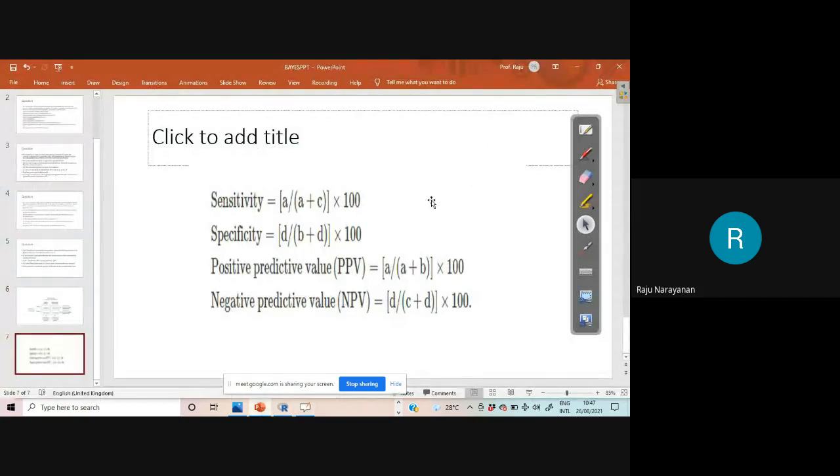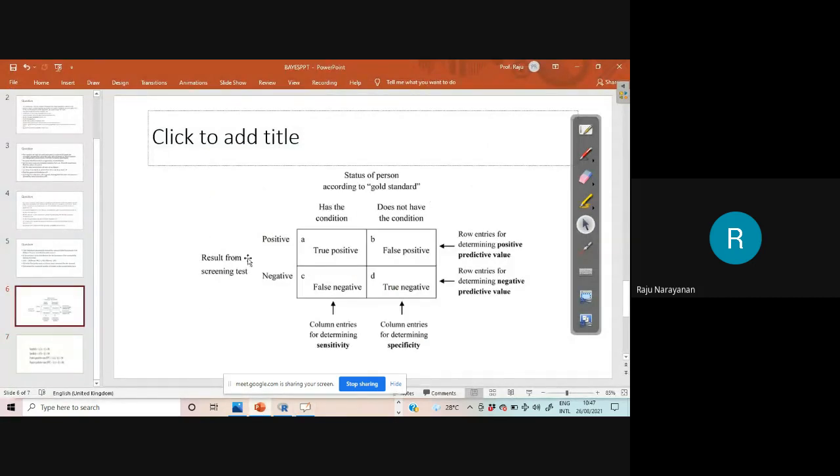Okay, that is called true positive. That is the result of the screening test and the condition, the status of the person according to the gold standard. All these things are clinical terms. According to these standards, the person has the condition, that is, the virus is present in his body, and the test says that the virus is present.